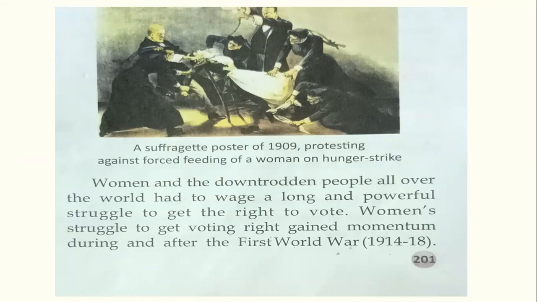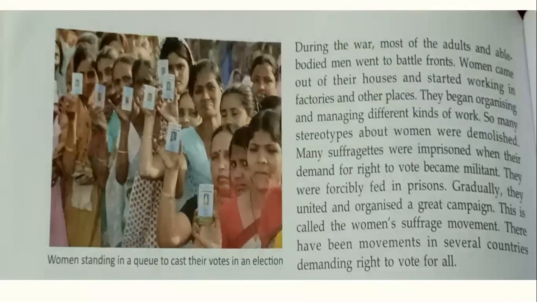It gained momentum during and after the First World War. Before, only men were allowed to vote, and women were not. Now here, if you see in the poster, these people are protesting against each other for their rights. Now see what was the result of it. During the war, you may see here, the women are standing in a queue to cast their votes in the elections, and how was it possible.